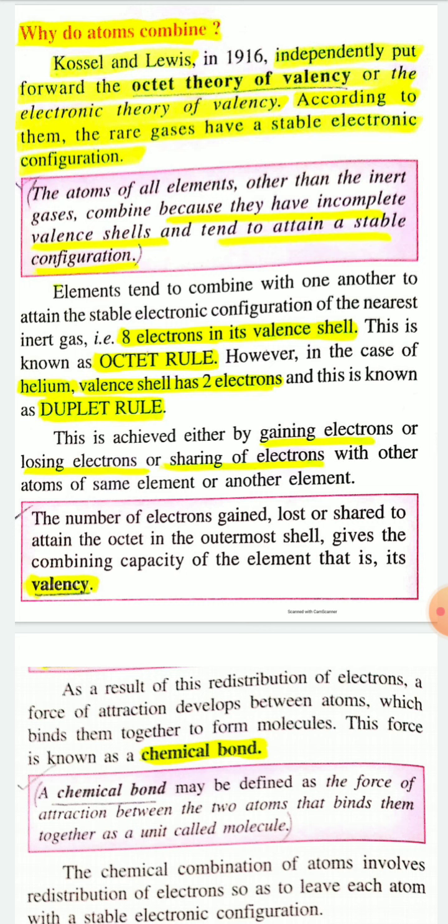Valency is the number of electrons gained or lost or shared to attain the octet in the outermost shell. It gives the combining capacity of the element, that is its valency.